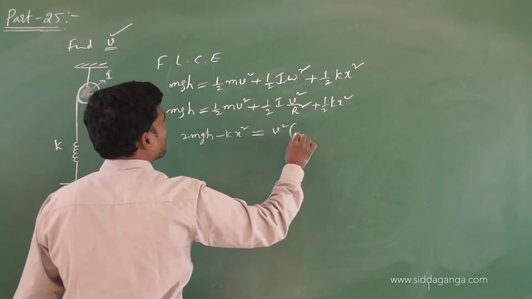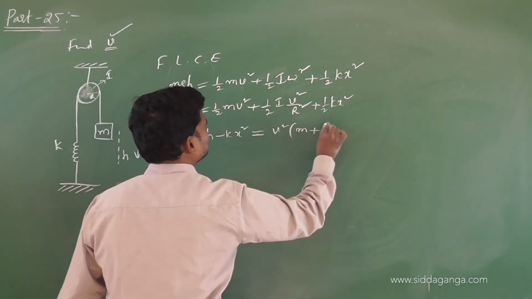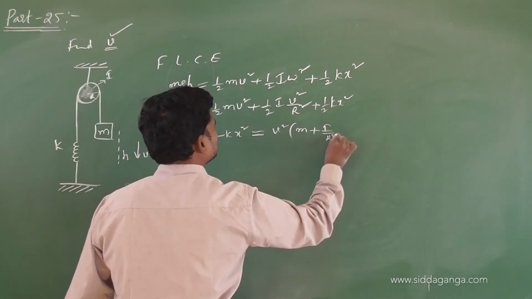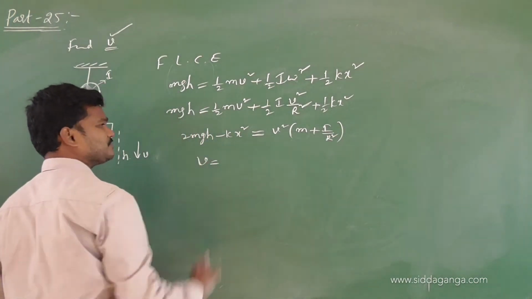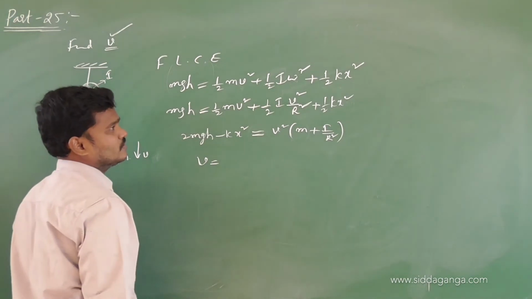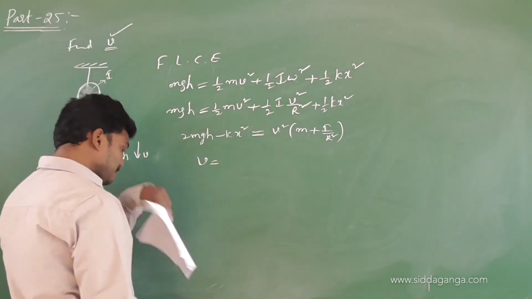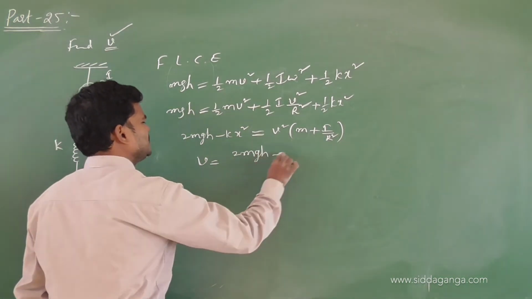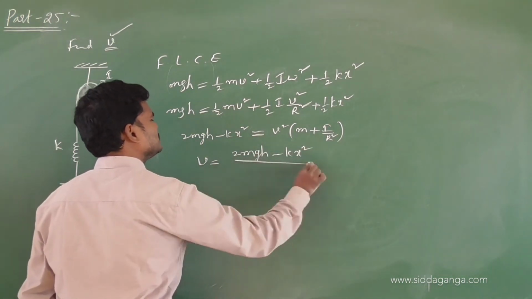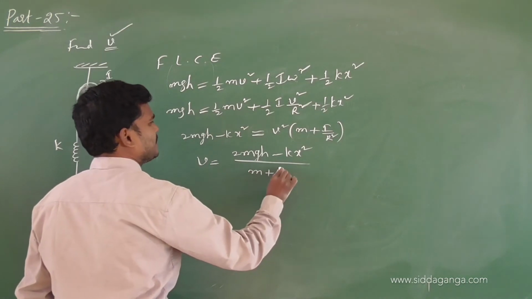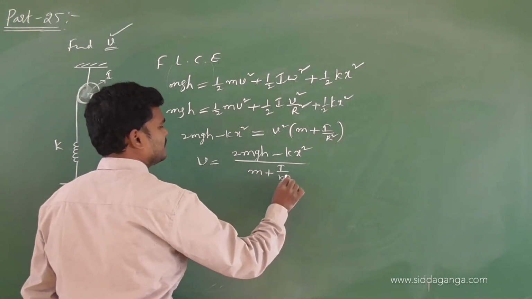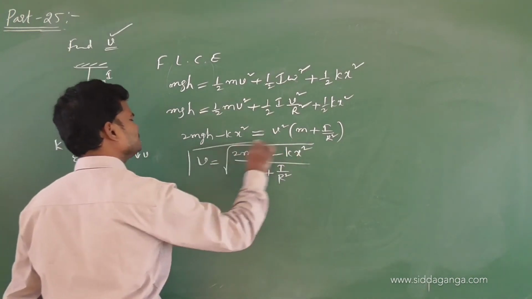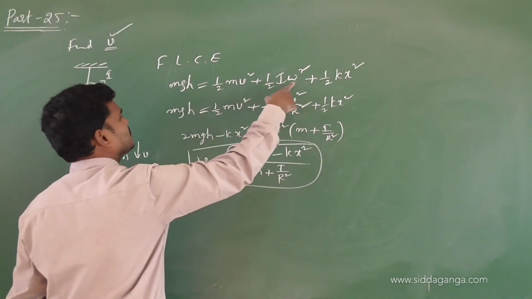If you take v square common, m plus I by r square, then what is v? So v is equal to root of 2mgh minus kx square divided by m plus I by r square. Verify the calculations, just find the v value.